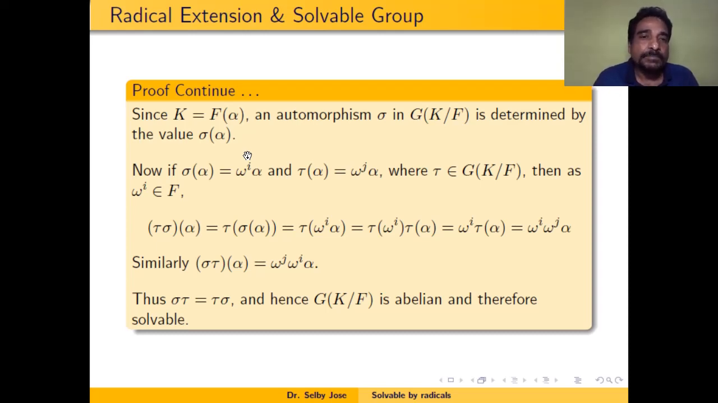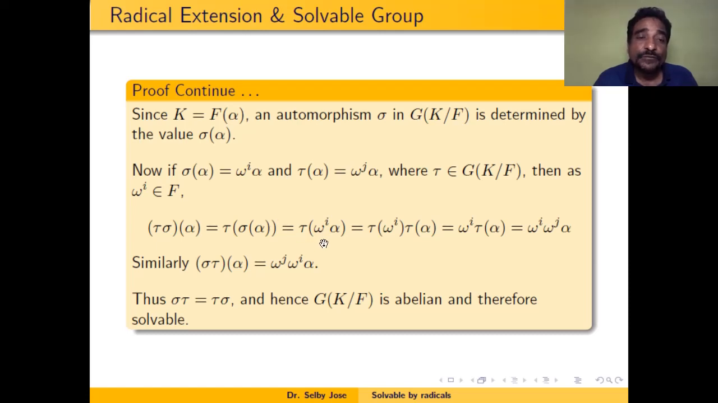Therefore, if I take σ and τ belonging to the Galois group of K over F, then σ(α) will be ω^i α for some i, and τ(α) is ω^j α for some j. Then τσ(α) is the same as τ(σ(α)), but σ(α) is what? ω^i α. But τ is a multiplicative homomorphism because it is a ring homomorphism. Therefore, τ(ω^i α) is the same as τ(ω^i) times τ(α). But ω^i is in F.